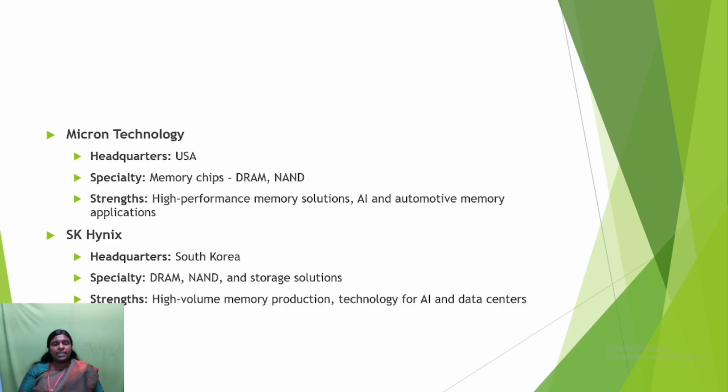The next one is SK Hynix. This is the headquarters of SK Hynix in South Korea. It is also used as the specialty in manufacturing memory chips, DRAM, NAND, and storage solutions. The main strength is high volume memory production, technology for AI and data centers.